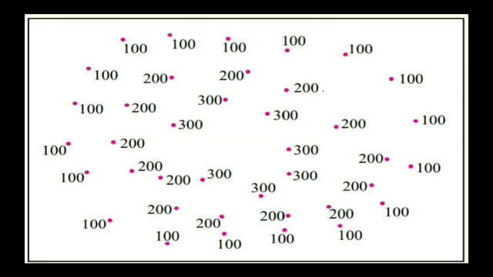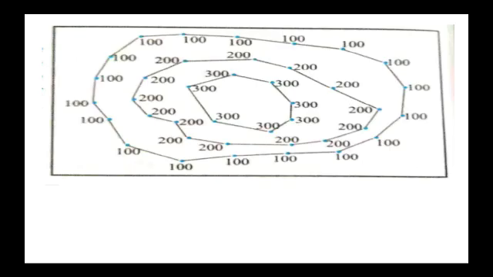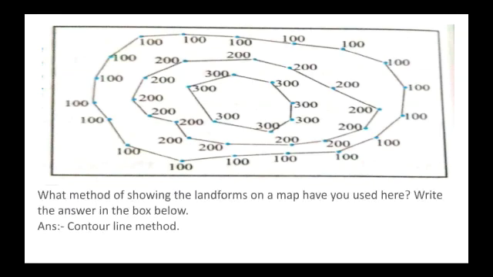Now let us see, after joining all the dots, how your map, or the box, will look. See, the box will look like something like this. So now let us see what method is shown in the landform. What method of showing the landform on the map have you used here?